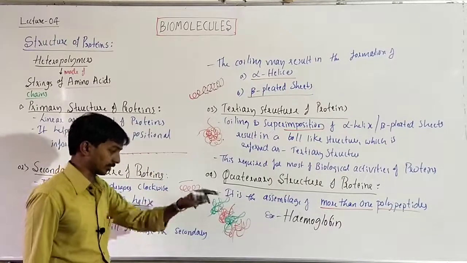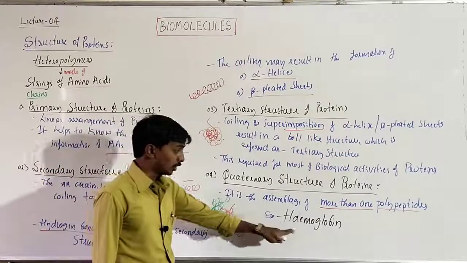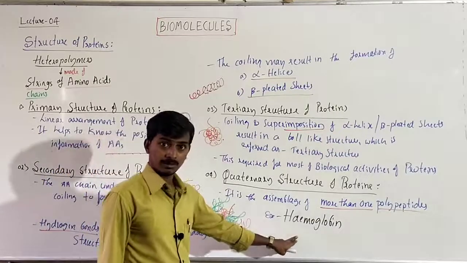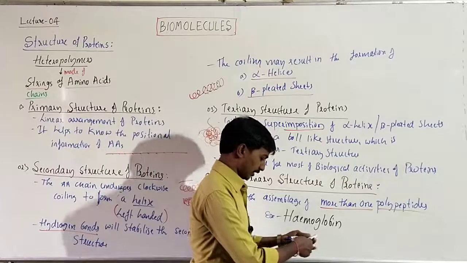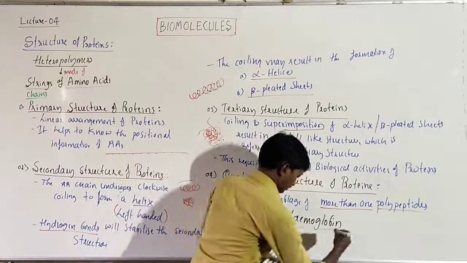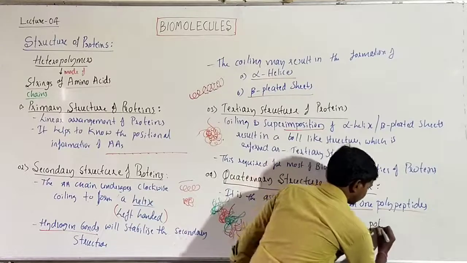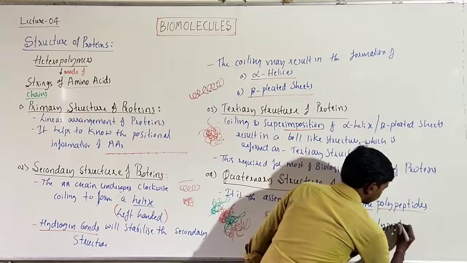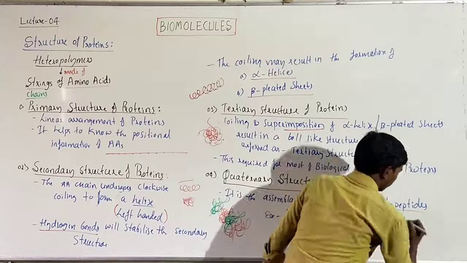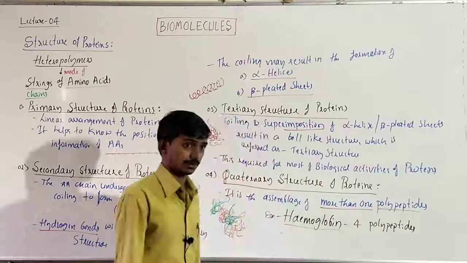Primary, secondary, tertiary, quaternary. Okay, the hemoglobin molecule in our blood contains 4 polypeptides, 4 polypeptides of 2 types.